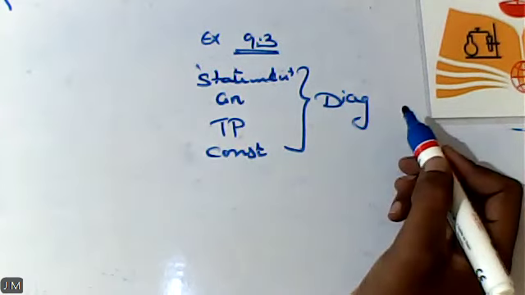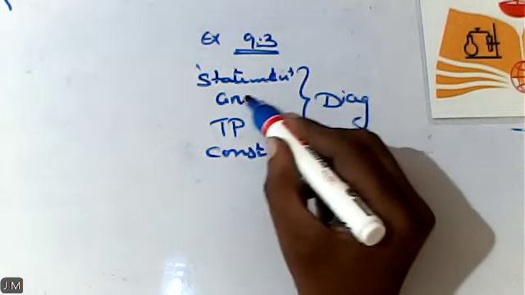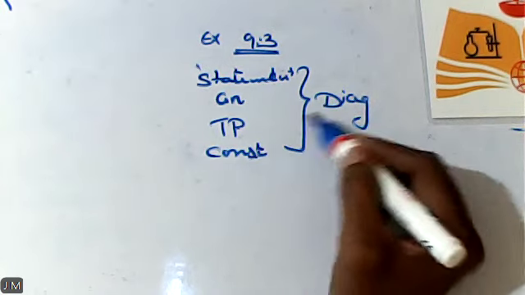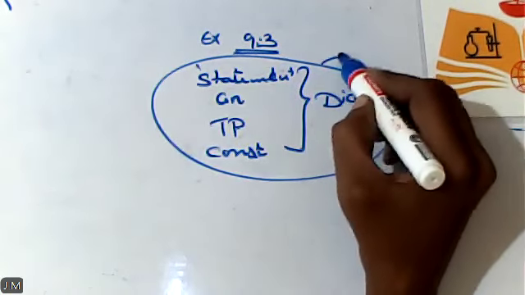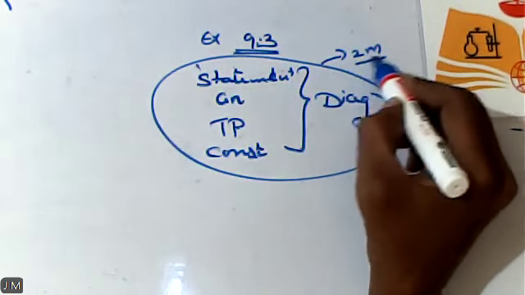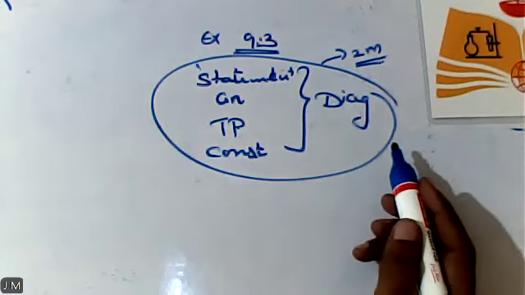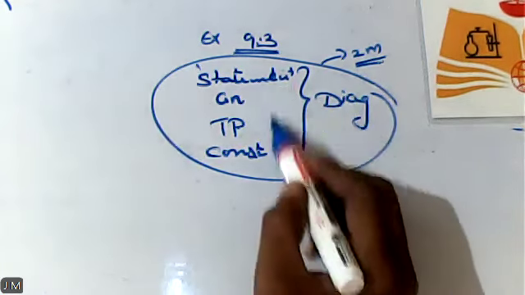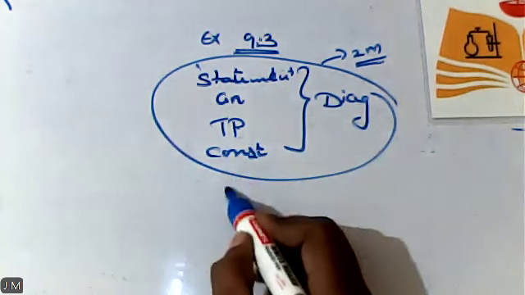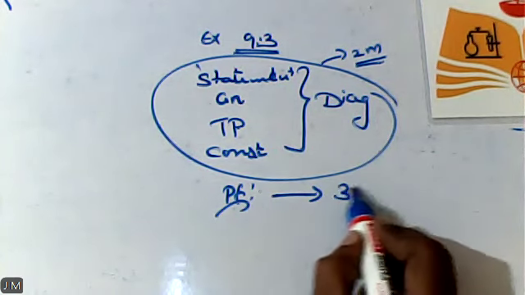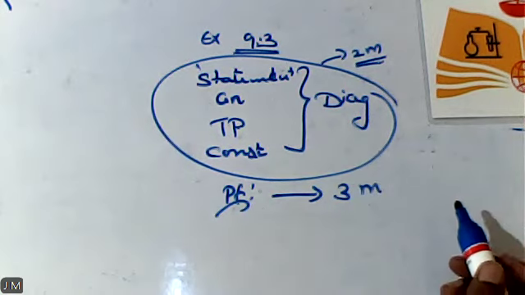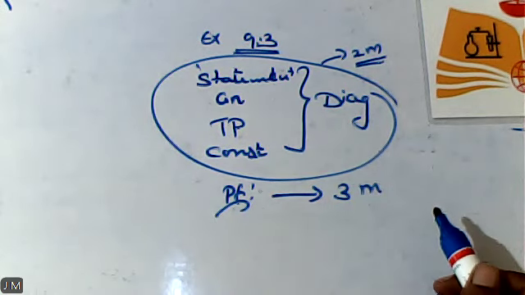Am I clear? Statement, given that, prove that, construction and diagram. All the things together, only then will you be getting 2 marks, if it is a 5-mark question. Other than this, what is left is the proof. For the proof part alone, you will be getting 3 marks. So please make a note of it, children.